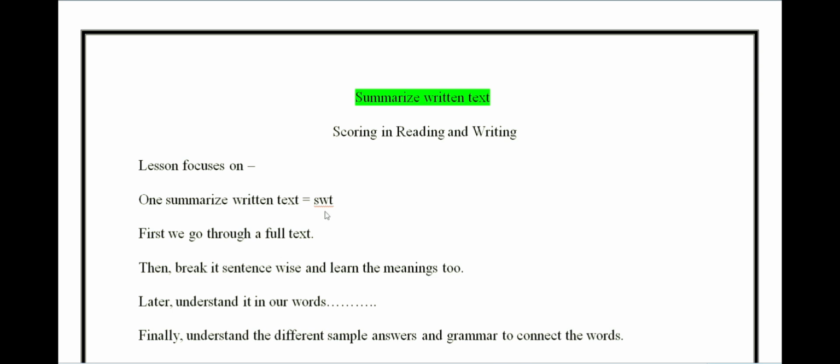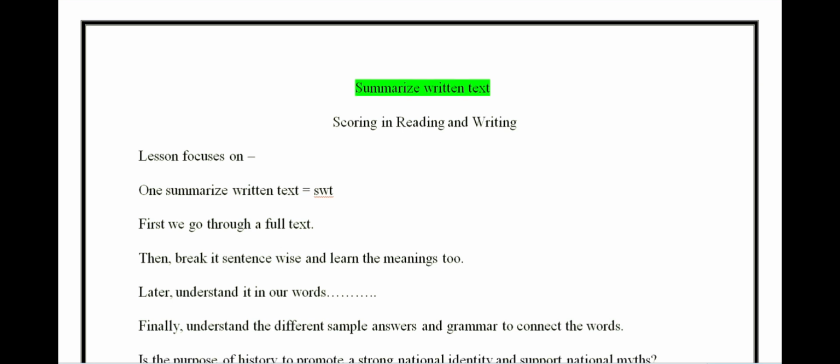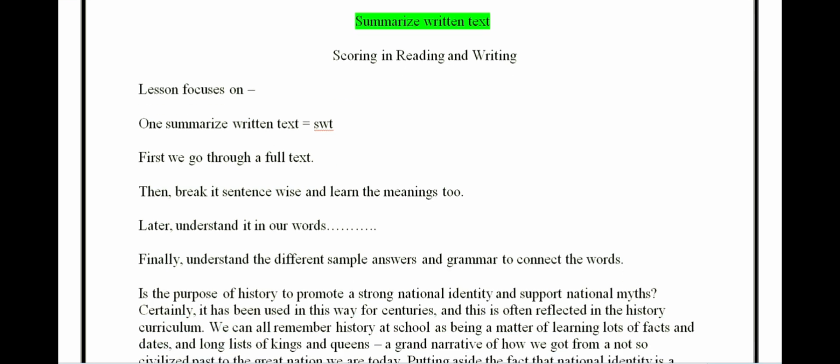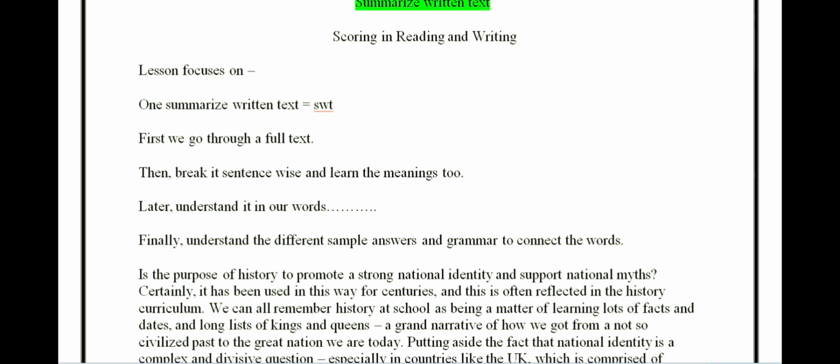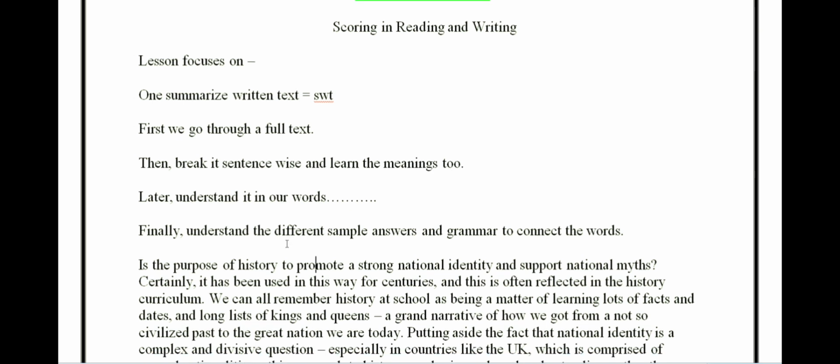What is it that we are going to do? So first of all, we will go through the full text. Why so? Because this particular question has a total of 10 minutes time. Isn't it superb? Yes. Essay has 20 minutes of time requiring you to make 200 to 300 words, whereas summarize written text gives you 10 good minutes. So why not utilize it very properly?